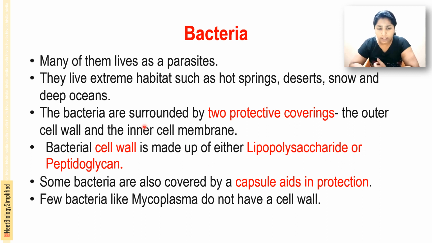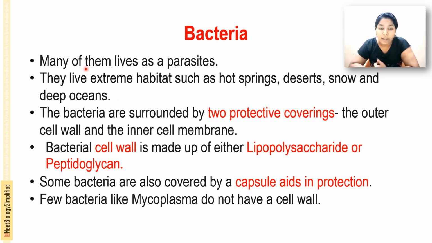Okay, the cell wall is rigid and made up of either peptidoglycan or lipopolysaccharide. In some pathogenic bacteria, there may be a slime layer or outer jelly-like layer covering the cell wall, called a capsule. The main function of the capsule is to help protect these pathogenic bacteria from the host immune system. And a few bacteria, like mycoplasma, do not have a cell wall. They are cell wall deficient bacteria, called mycoplasma.